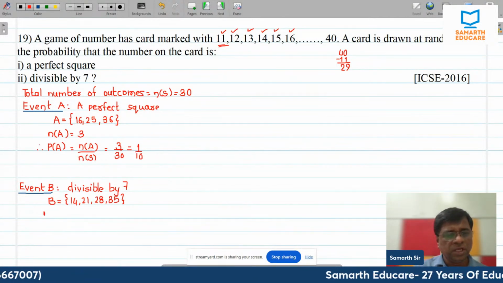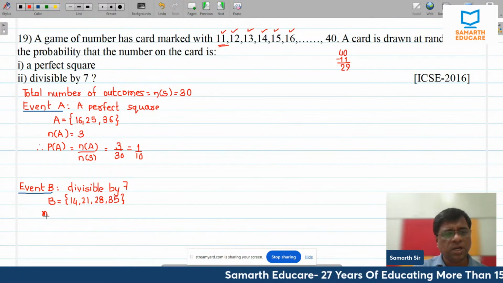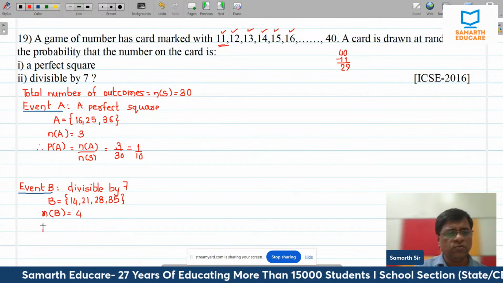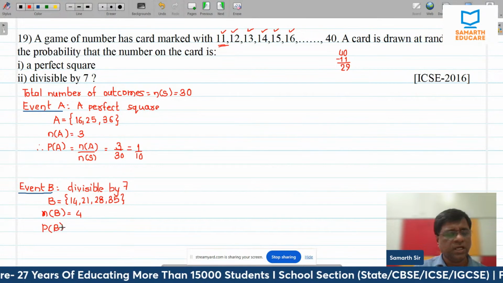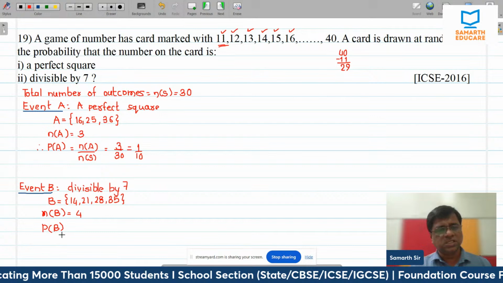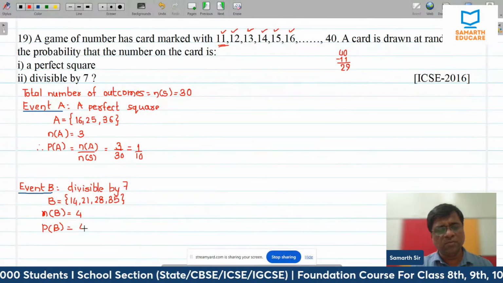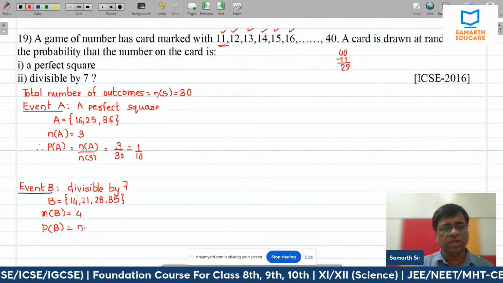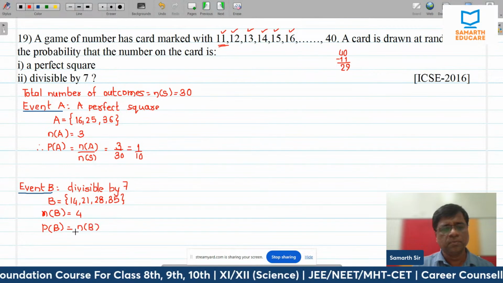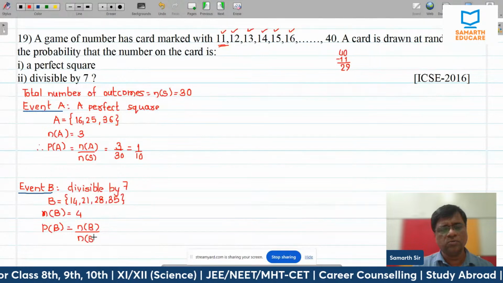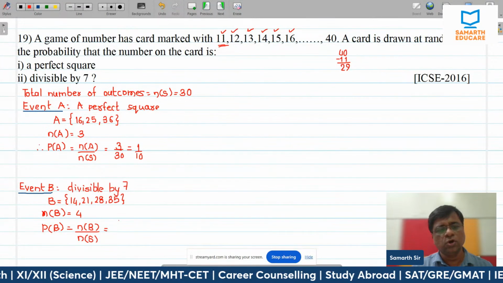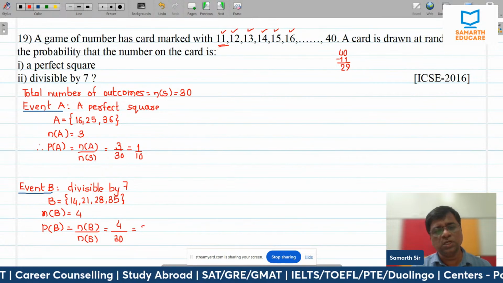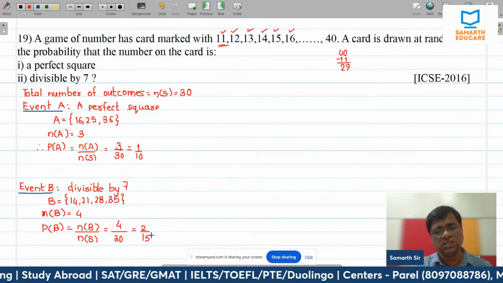So n of B, that is the total number of favorable outcomes. If you ask me, there are 4. And P of B, that is the probability of getting a number divisible by 7, is number of favorable outcomes, that is n of B, divided by total number of outcomes, that is n of S, and that is equal to 4 upon 30. इसको divide कर सकते हैं 2 से, so 2 upon 15 is your final answer, right?